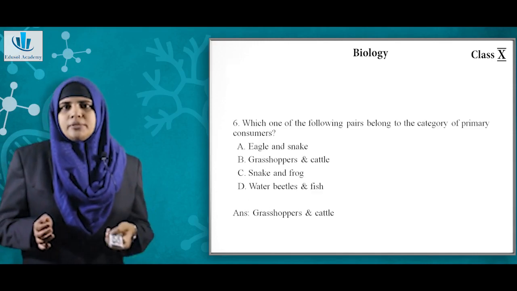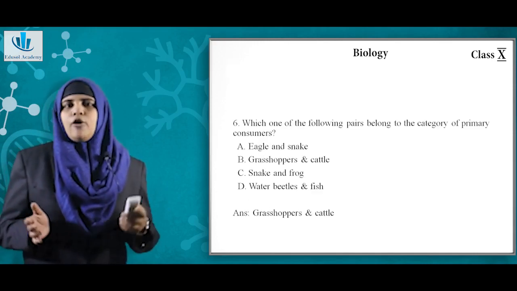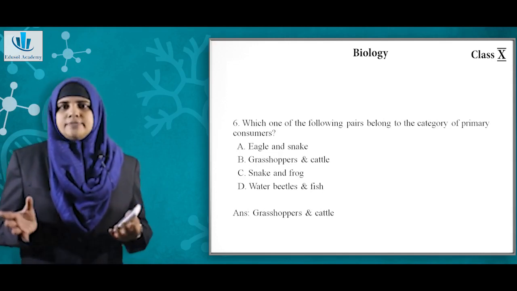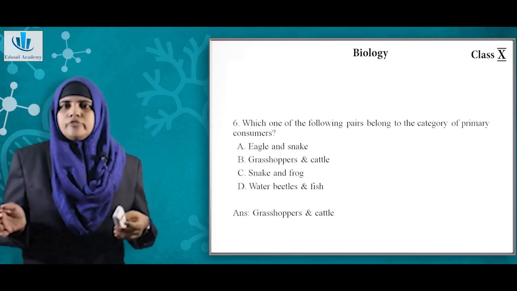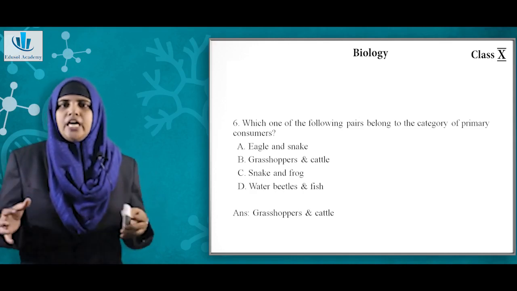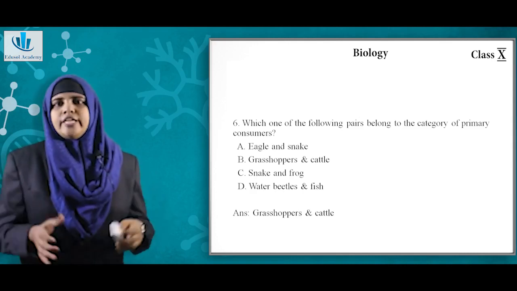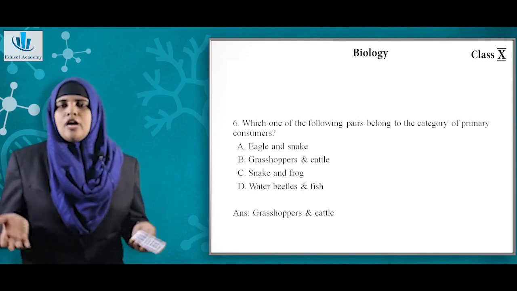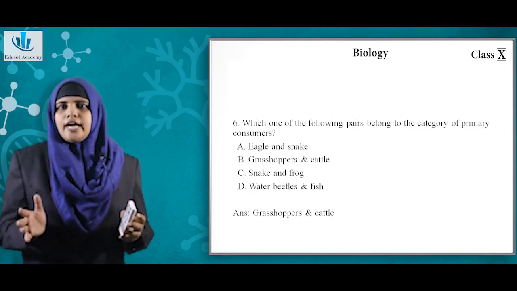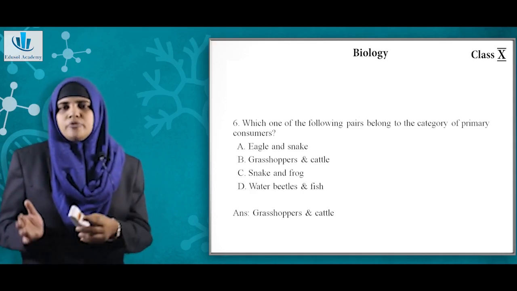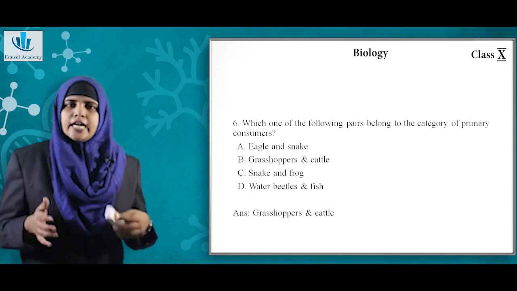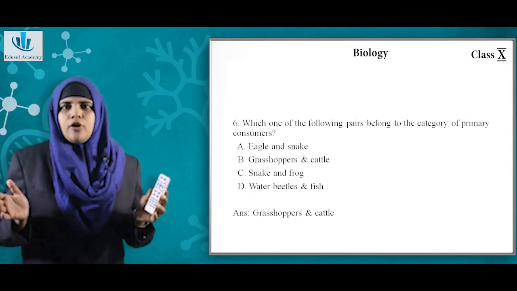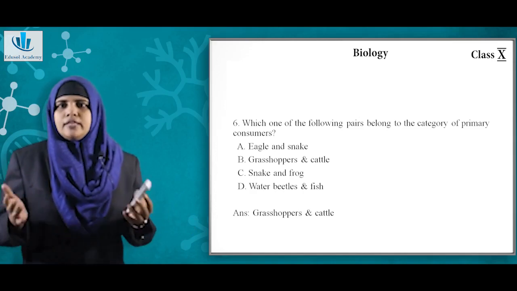Now coming to question number 6, which of the following pairs belong to the category of primary consumers? So option A is eagle and snake. So we know that eagle and snake, they do not feed directly on plants, hence they are not primary consumers. Now coming on to option B, grasshopper and cattle. Yes, grasshopper feeds on grass, and cattle also feed on grass and other plants, right? So the option will be option B.